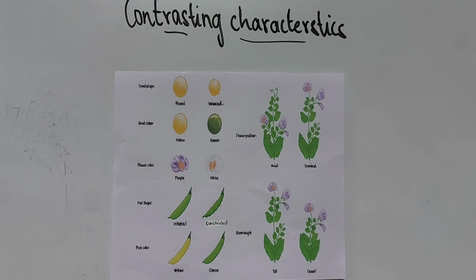In pod shape he observed inflated and constricted pods, and in pod color yellow and green colored pods, and in the position of the flower he observed axial and terminal flowers, and in the stem height he observed tall and dwarf stem height. This huge number of contrasting characteristics made his experiment even easier for him.